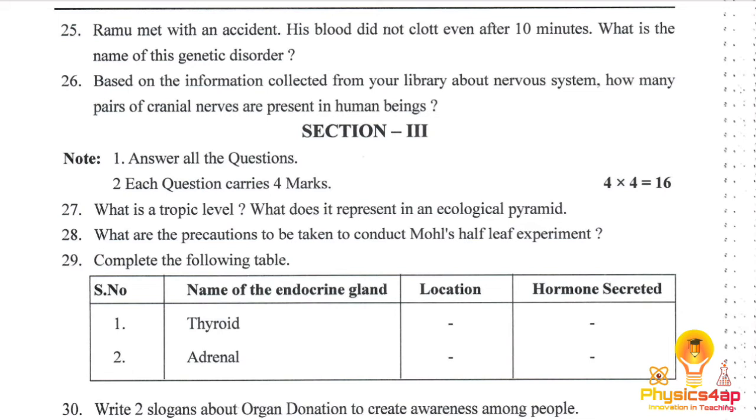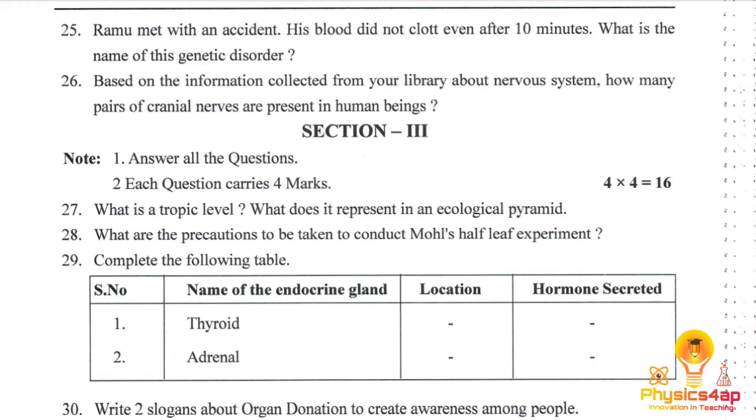So the 27th: what is a trophic level? What does it represent in an ecological pyramid? The trophic level is nothing but the arrangement of the food chain, which we arrange from the lower level to the higher level, that is, from the producers to the decomposers at the end. So we call it the trophic level.